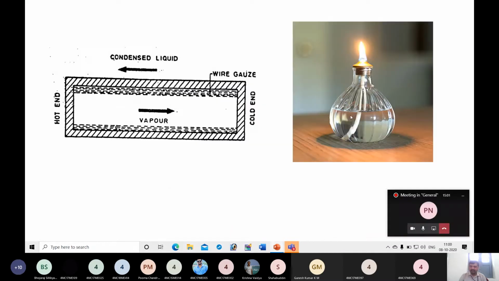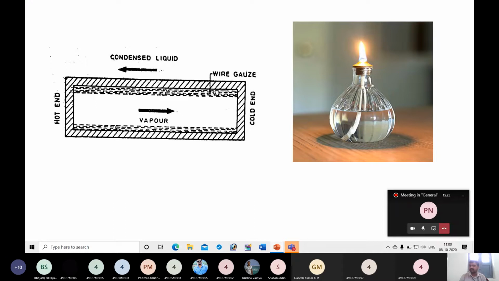So here, similarly, they thought about using wire gauze, which is similar to this wick, the cotton wick. So again, if you are able to transfer liquid from one location to another location because of capillary action, that doesn't require any power.